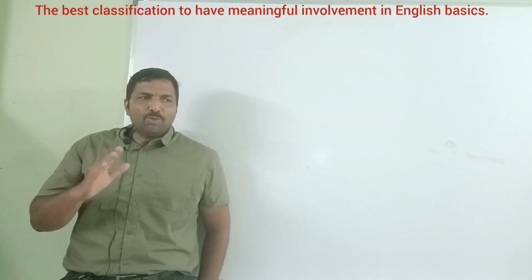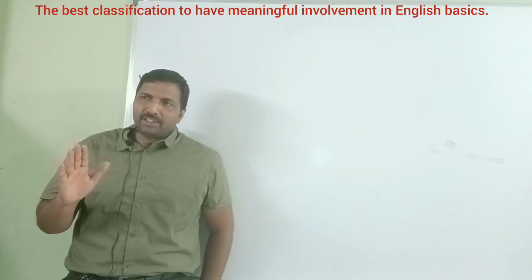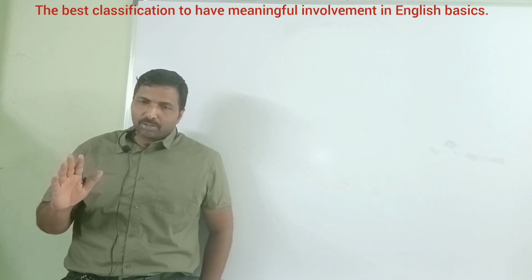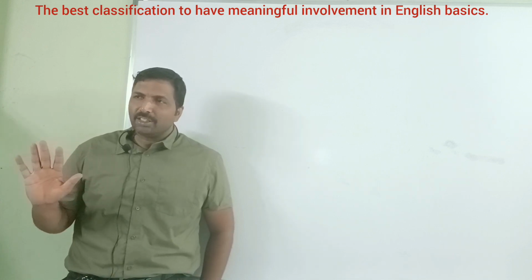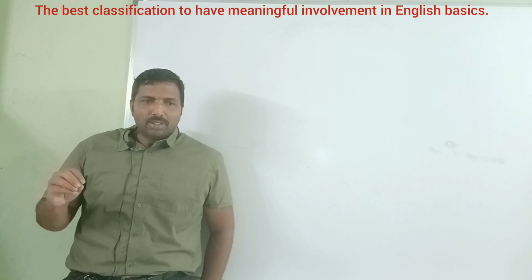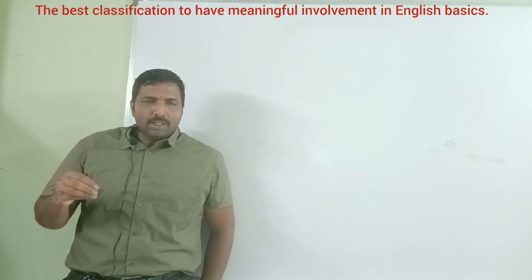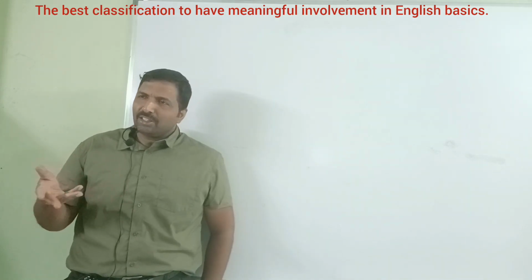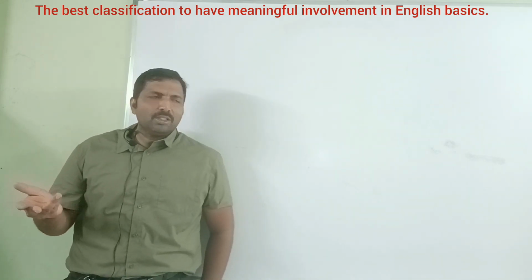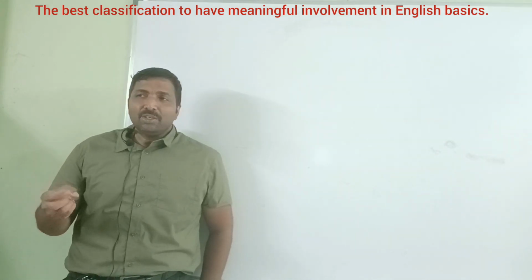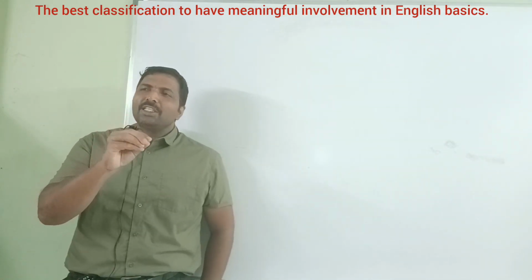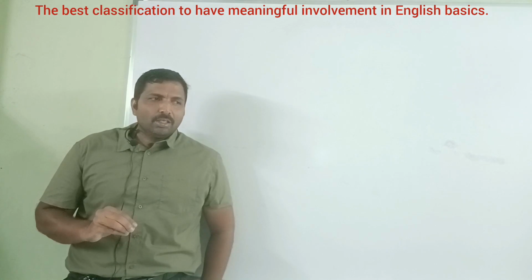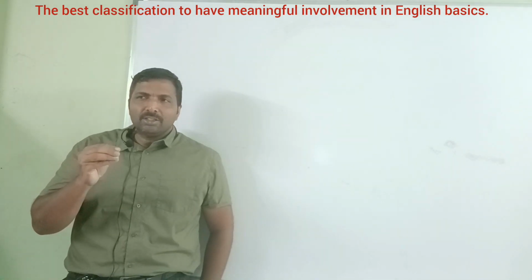So, without subject and predicate, there are no English sentences. It can be any language. Whenever you speak a sentence in any language, we must speak about a person or a place or a thing. Honesty is the best policy. Okay, you are talking about a quality, honesty. Honesty is a noun.